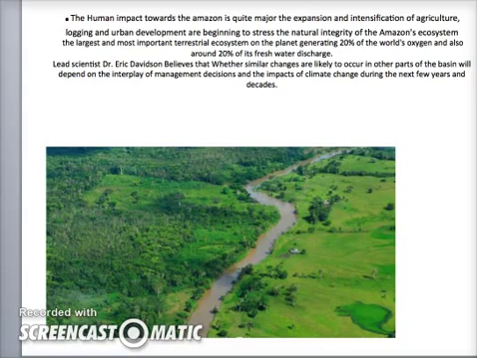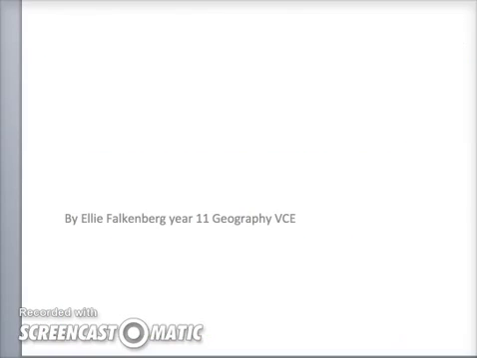Now moving on to sustainability. The human impact towards the Amazon is quite major. The expansion and intensification of agriculture, logging, and urban development are beginning to stress the natural integrity of the Amazon's ecosystem. Arguably the largest and most important terrestrial ecosystem on the planet, generating 20% of the world's oxygen and also around 20% of its freshwater discharge. Thank you for listening to my presentation about the Amazon River.